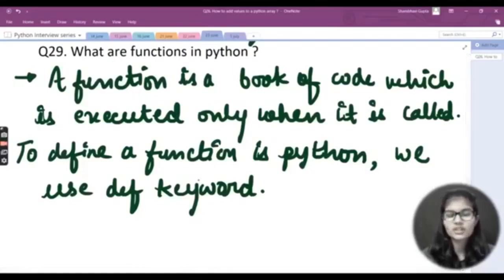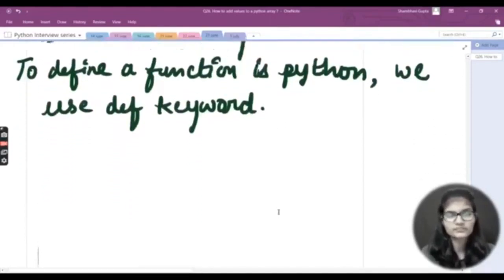Now here the question is not to you to let me know how many types of functions we have in Python programming. So you need not write out that thing. Why do you add many extra things? Because no one is going to read those things for you, right? Only answer that much which is actually asked. So the question was what are functions in Python? A function is a block of code which is executed only when it is called. To define a function in Python, we use the def keyword, right? Only this much is sufficient.